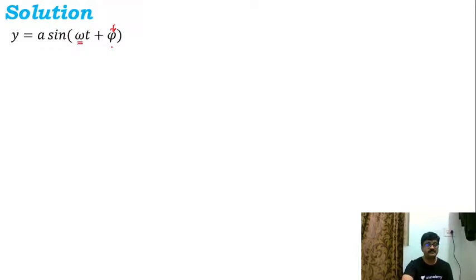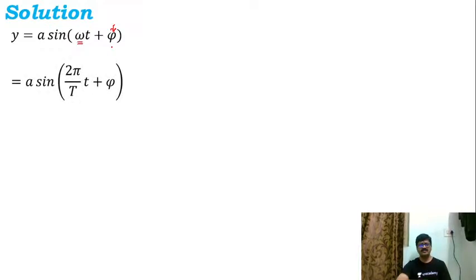Now after this, let me write omega as 2 pi by T, because omega is angular velocity, right? Angular velocity can be defined as the ratio of 2 pi to time period. So this is how I can write it. Then over here, why did I do this? Because they have given the time period in the problem. So for that reason, I've converted omega in terms of time period.